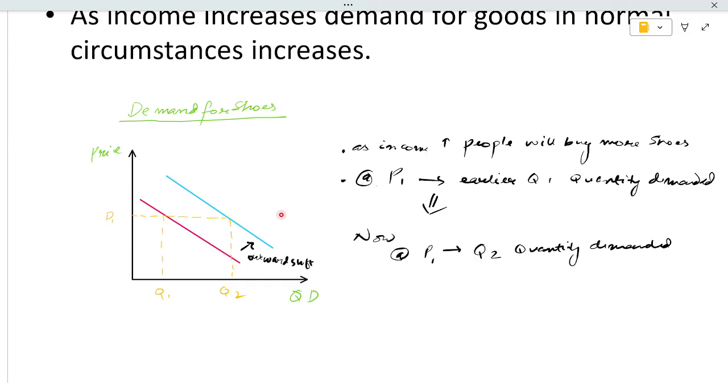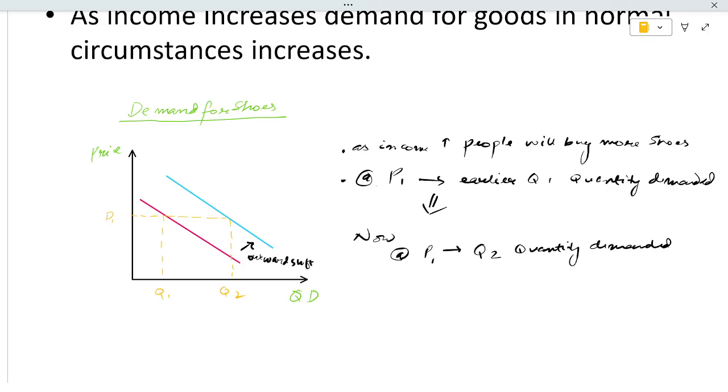As your income increases, the price being constant, your quantity demanded increases. Here you are demanding 6 shoes per year. This is the relation of income and demand.